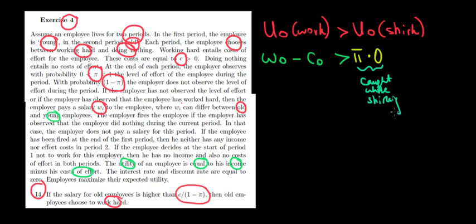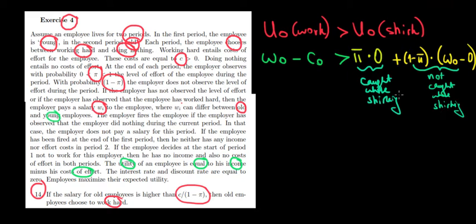That's one scenario. But then there's the remaining probability. There's the remaining probability 1 minus P, that the worker is not caught shirking. So he'll get his salary, but he has no cost of effort. So the cost of effort would be just 0. So that is the case where he is not caught while shirking. Now, let's work out the math here to see the relationship between the wage and the cost.